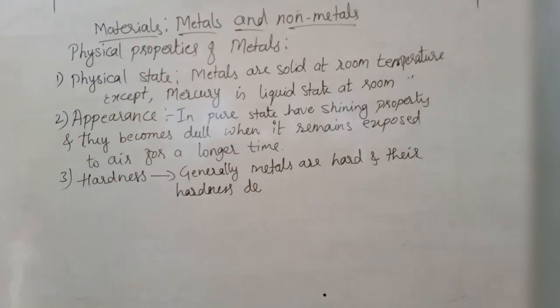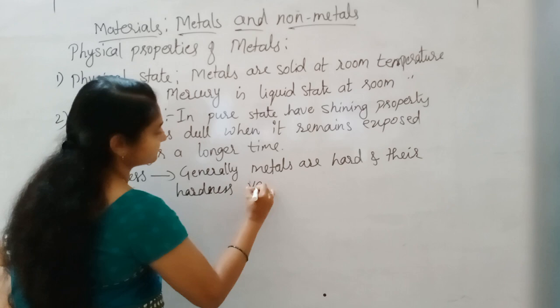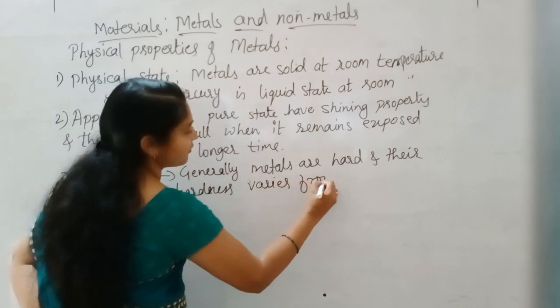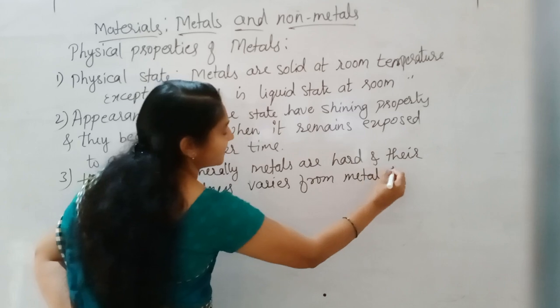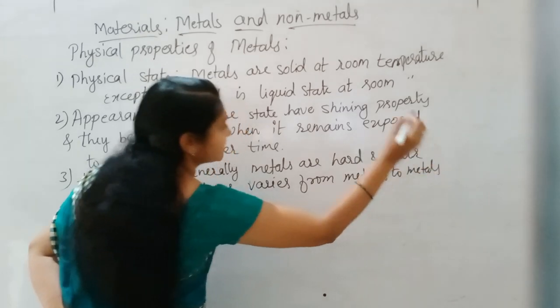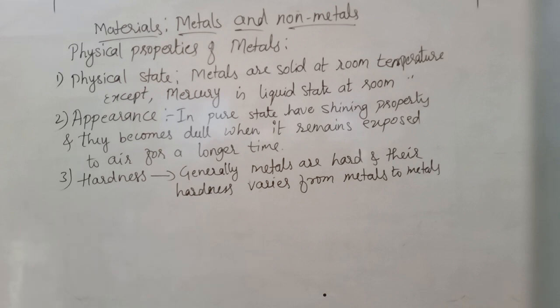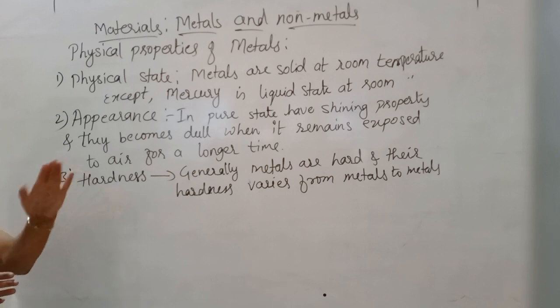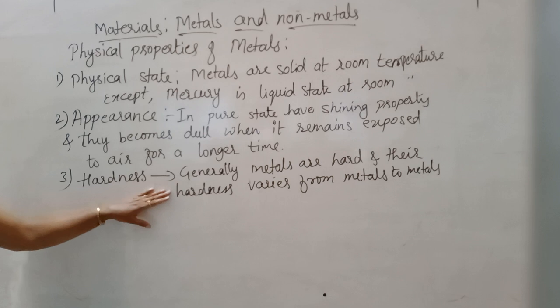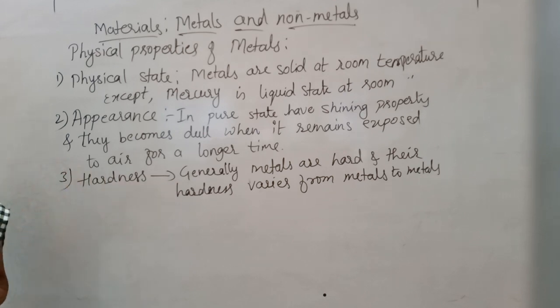All metals will not show the same hardness, right? If you compare copper and iron, copper has a different hardness, whereas iron is also different, and so are silver and aluminum. So from one metal to another, the hardness is different. Almost all metals are hard, and their hardness depends on the metal.